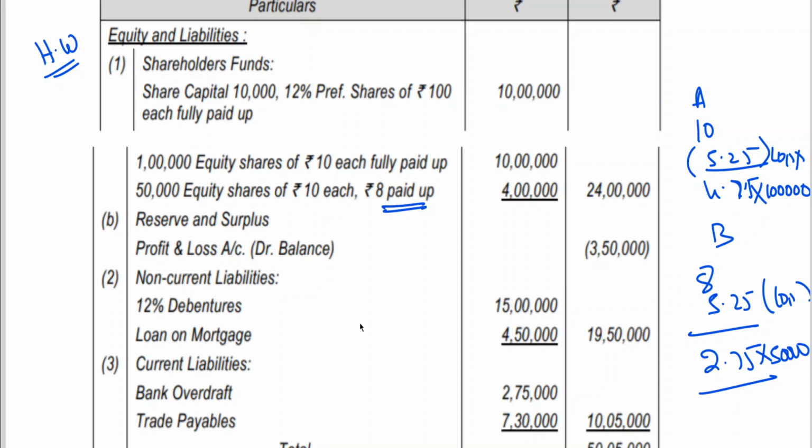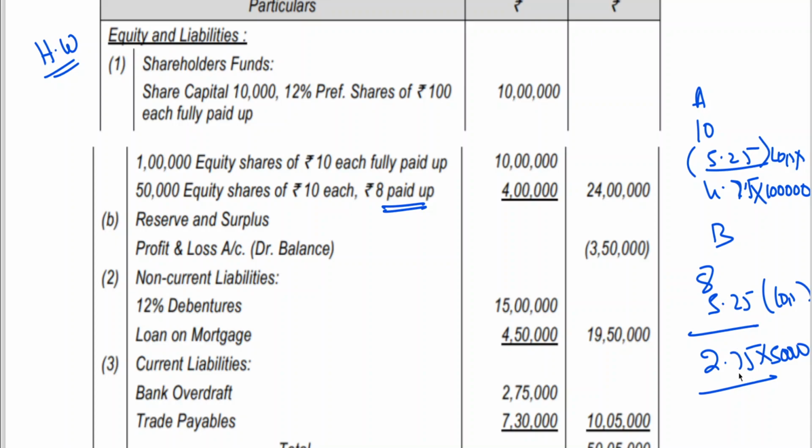I think these two problems you can practice. Now the only model we are left with is list B contributories, which we will cover in the next class. With that, the liquidator chapter will be completed. I think you got the clarity. If you are getting negative, he needs to bring. If you are getting positive, we need to make a payment.